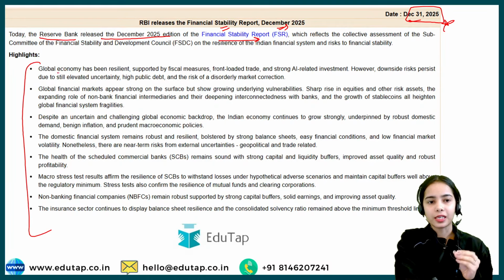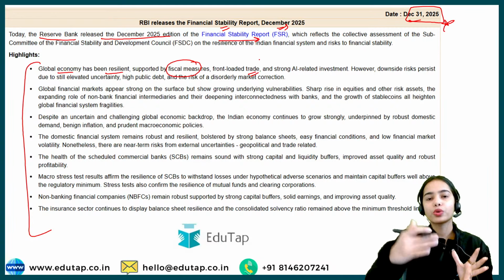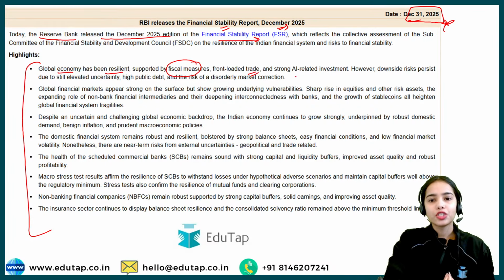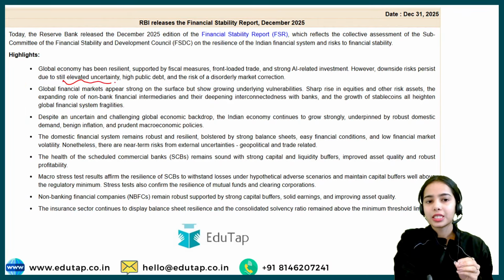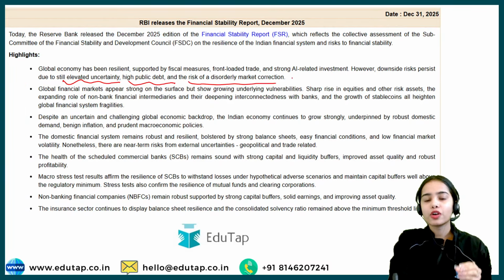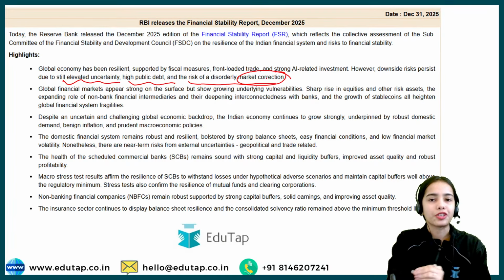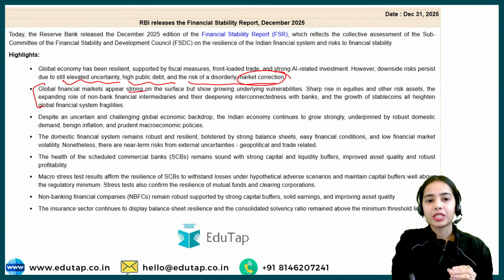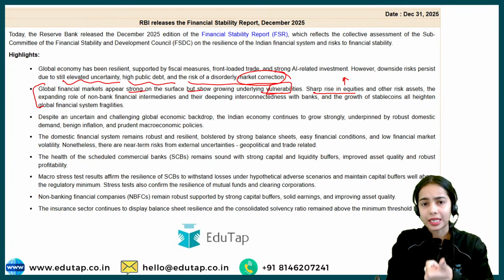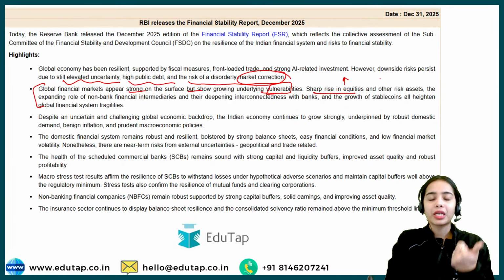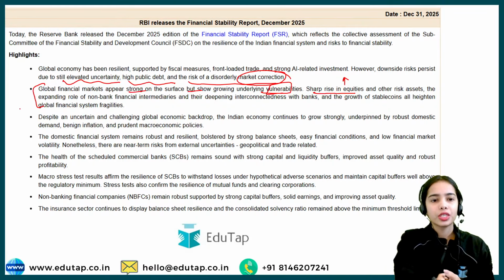Now the highlights are that the global economy has been resilient, supported by fiscal measures, by the policies of the government, front-loaded trade, that means more trade is happening because of optimism, and strong AI-related investment. However, downside risk persists due to uncertainty, high public debt, and risk of disorderly market correction. Global financial markets appear strong on the surface, but vulnerabilities are present. A sharp rise in equities has happened. The share prices are rising very rapidly. That is a problem because a market correction can happen. So this also we have discussed.